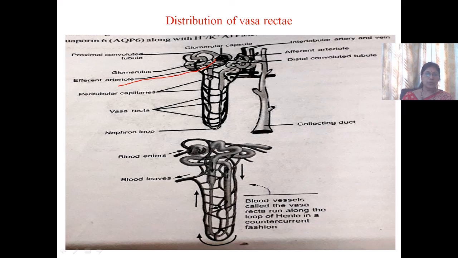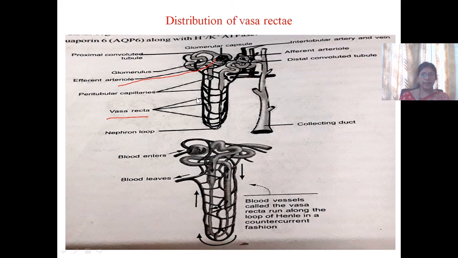So this peritubular capillary network in the juxtamedullary nephron descends down around the loop of Henle and forms a branch of capillaries called vasa recta. The flow of blood in the vasa recta is opposite to the direction of the flow of filtrate in the segments of the renal tubule.